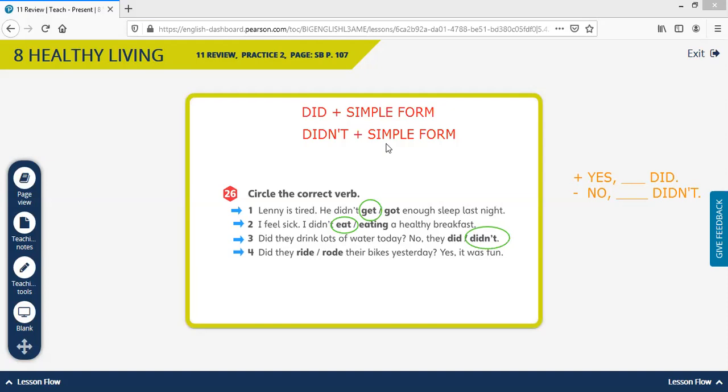Always remember that we're going to continue with simple form, whether it's a regular sentence or a question, after did or didn't. So in this case, the simple form of ride is, well, ride. So it's going to be that verb, that first option right there.